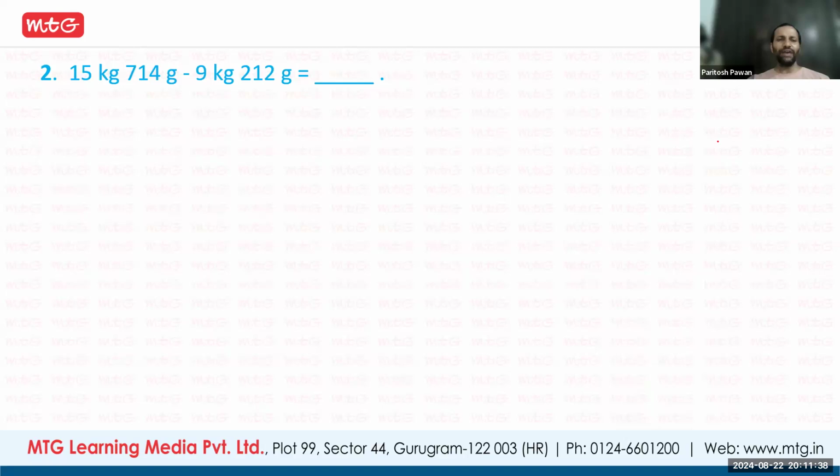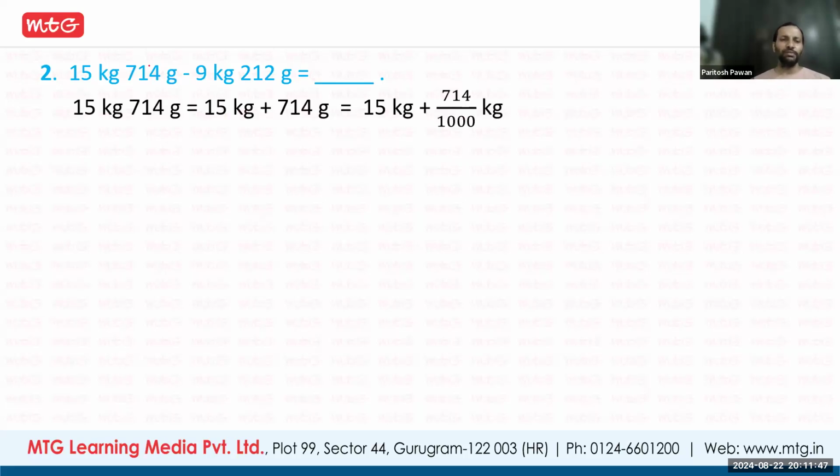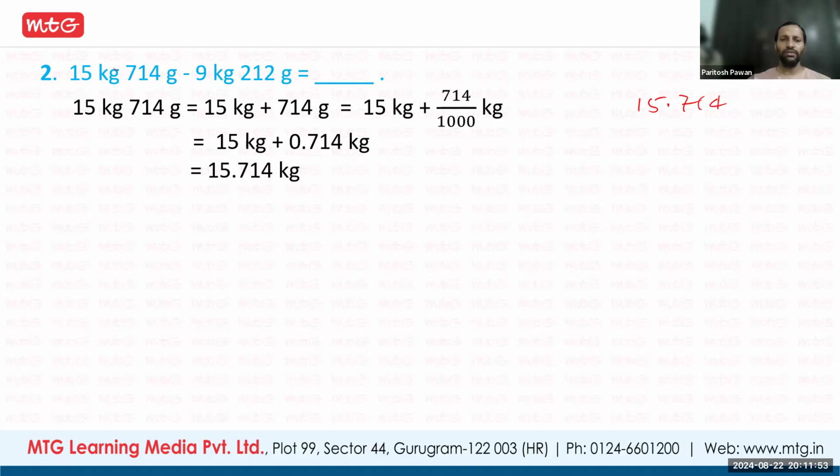Now here is one more example: 15 kg 714 gram minus 9 kg 212 gram. So we'll convert, it will be 15.714. And the other will be 9.212.